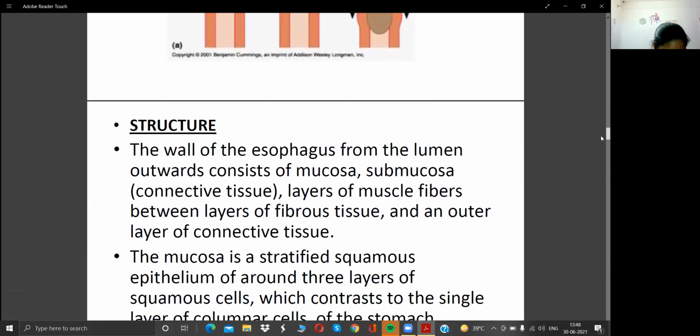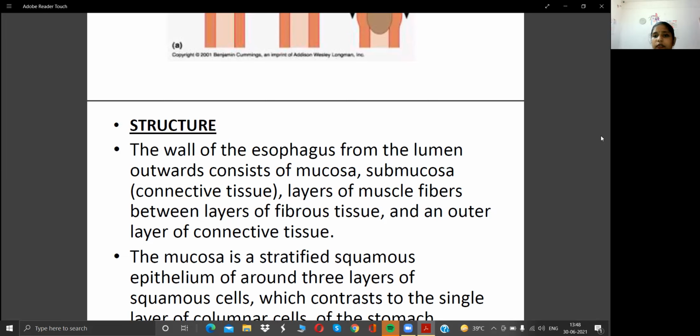Next you can see the structure. The wall of the esophagus from the lumen outward consists of mucosa and submucosa. How is it constructed? The esophagus is made up of mucosa and submucosa, a layer of muscle fiber between the layer of fibrous tissue, and an outer layer of connective tissue. The outer layer of the esophagus is connective tissue. The mucosa is a stratified squamous epithelium.